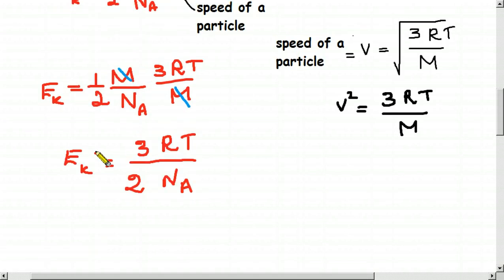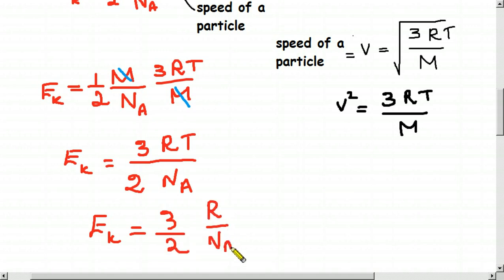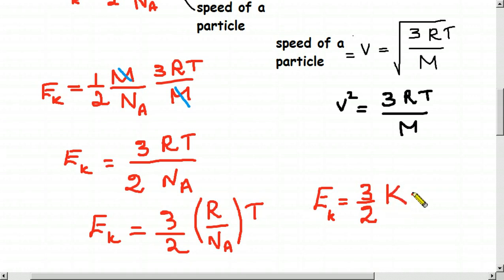So we can just rearrange a little bit. Kinetic energy equals 3 by 2 separately R divided by Na, because there is going to be Boltzmann constant alone, times T. So finally we can write E kinetic, energy of a molecule, not a mole, of a molecule or of a particle, 3 divided by 2, then this term is known as Boltzmann constant, then times T. So this is the final equation.